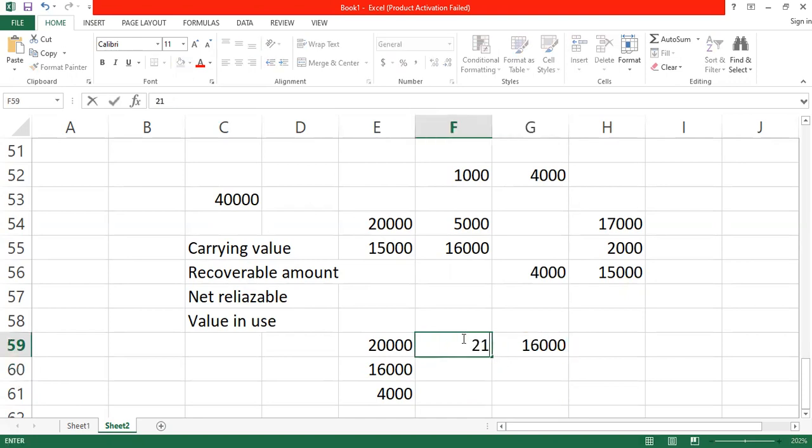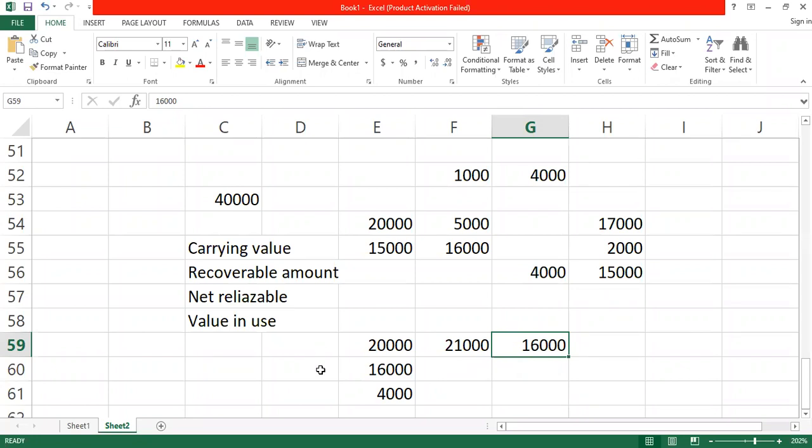Assuming your net realizable value is 21,000 and your value in use is 16,000, what will be the recoverable amount? 21,000. So in this case, can we say the asset has impaired? No. Whenever the recoverable amount is higher than the carrying value, the asset has not impaired. It's only if the carrying value is higher than the recoverable amount. That's why we say we are carrying the asset at a value which is higher than the value in the market or the benefit that we should have gotten if we continue using the asset. Are we okay?